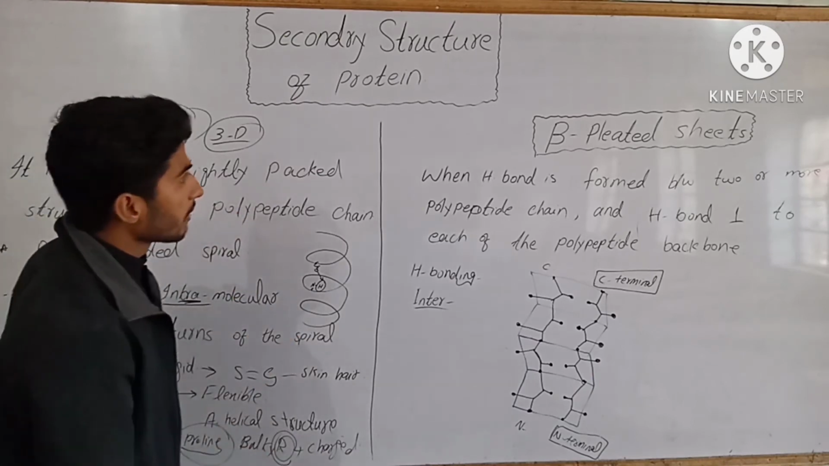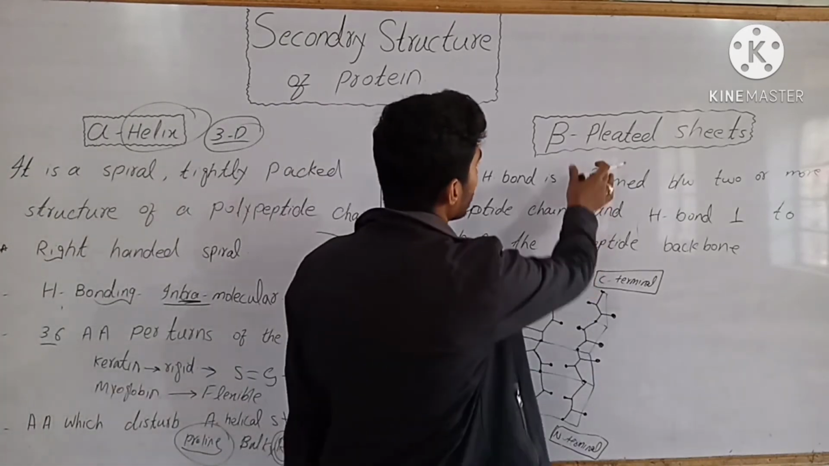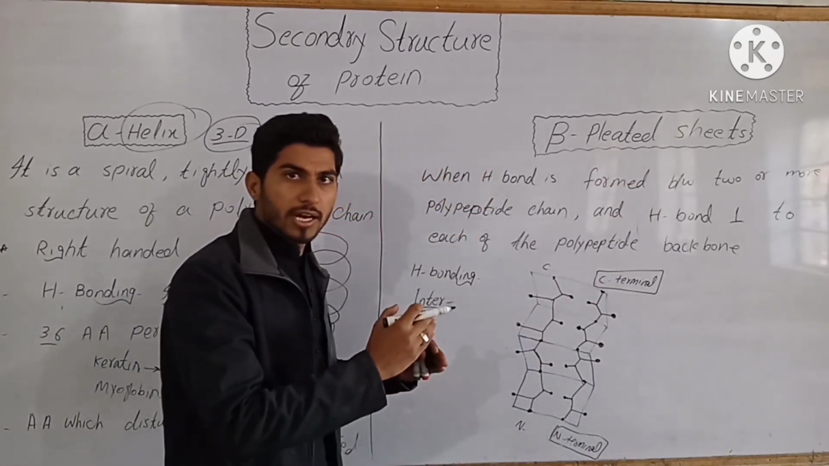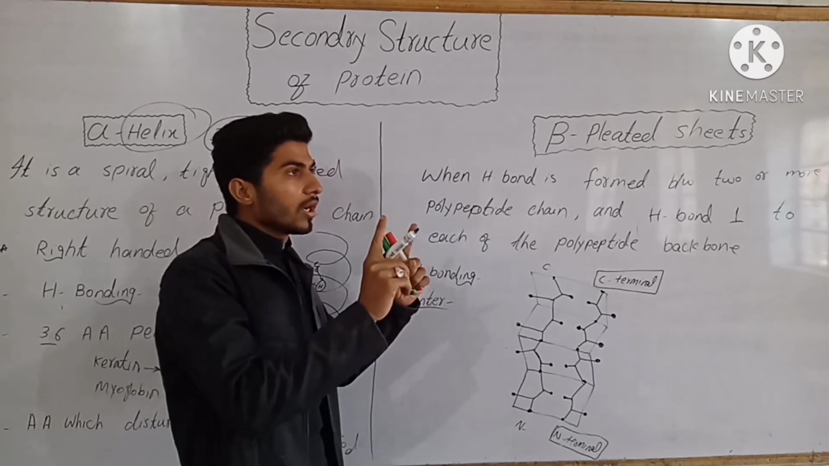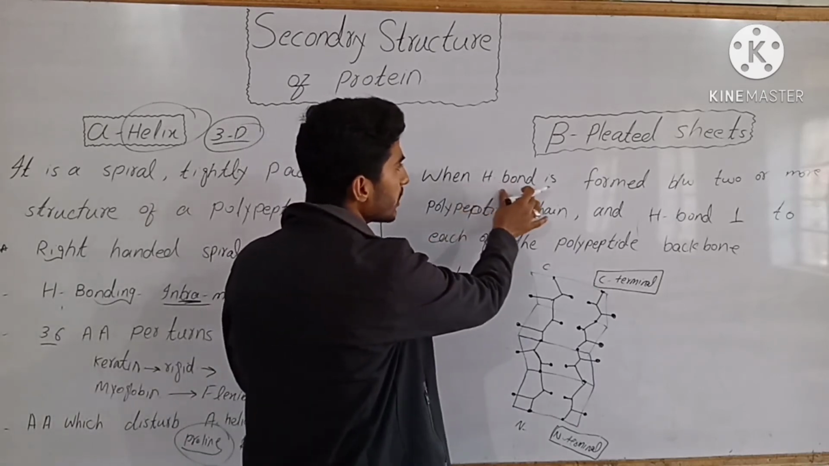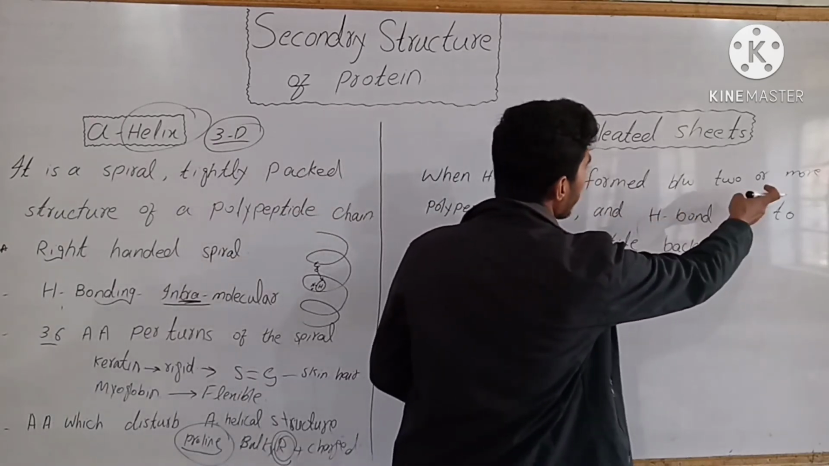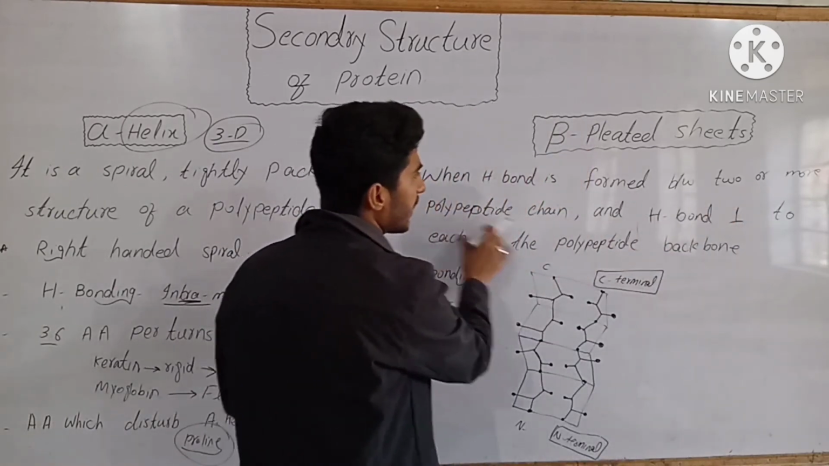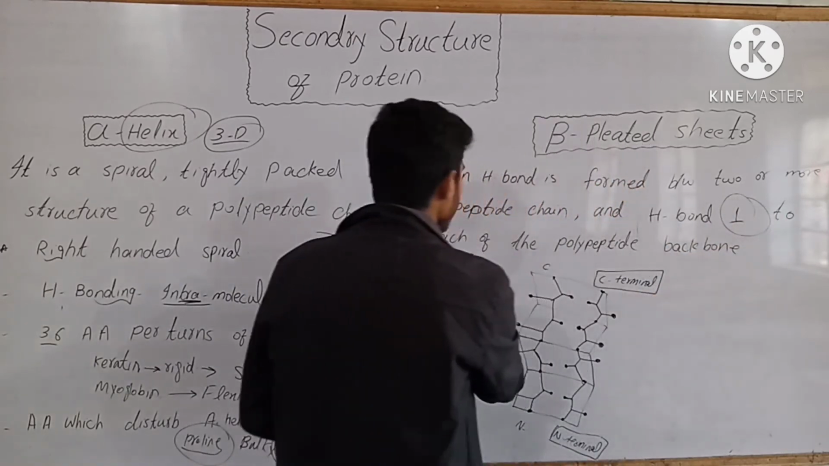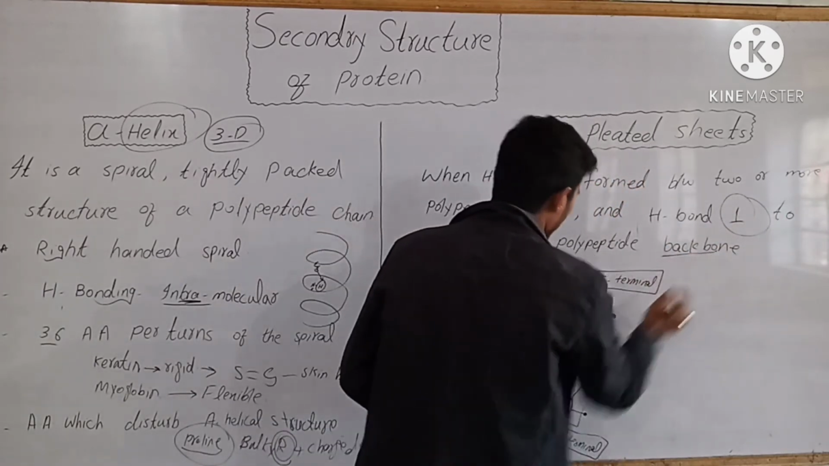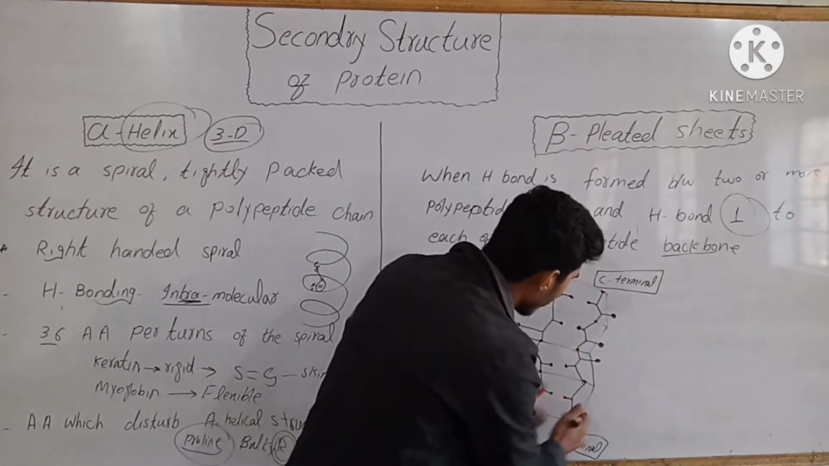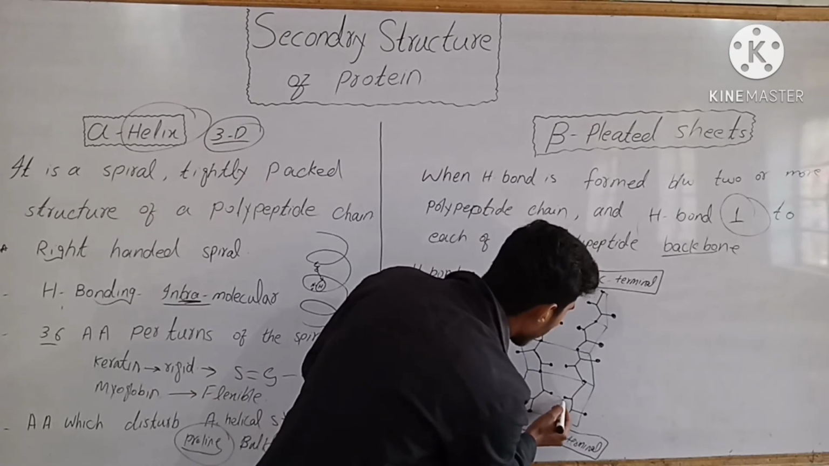Now we will discuss beta pleated sheet. Beta pleated sheets are formed between two separate polypeptide chains, when hydrogen bonds are formed between two or more polypeptide chains and the hydrogen bond is perpendicular to each of the polypeptide backbones. So this is the polypeptide backbone, this is the polypeptide backbone, and the hydrogen bond is formed here.